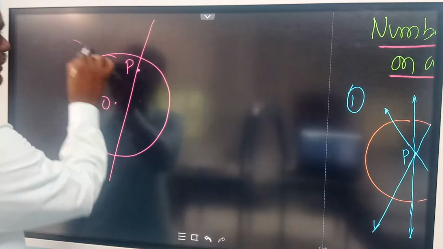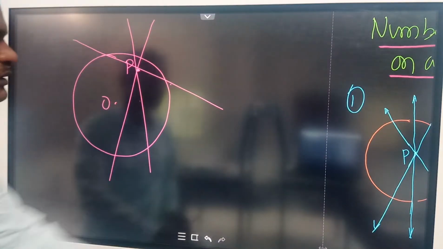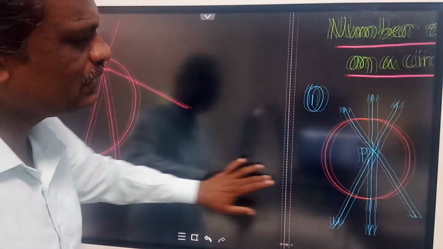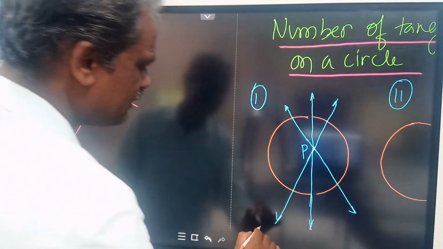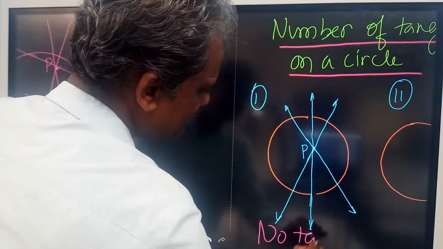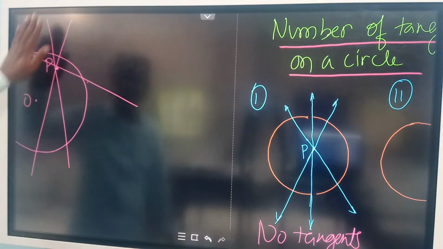Whatever the line you draw, it will intersect the circle at two distinct points through this point P. So that means if a point P lies inside the circle, you cannot draw any tangents. No tangents can be drawn here. In the first situation, you cannot draw any tangents.